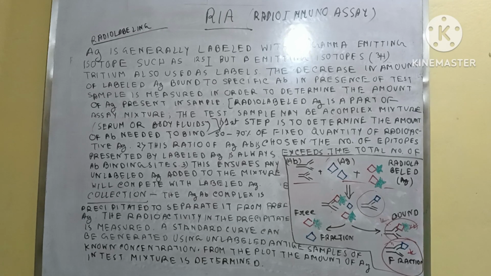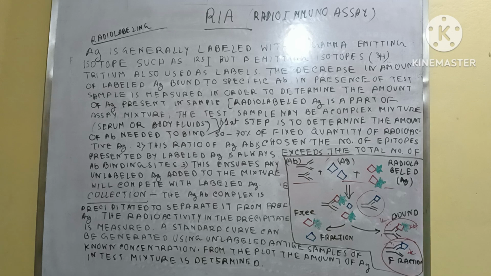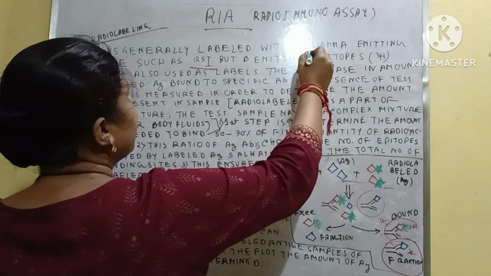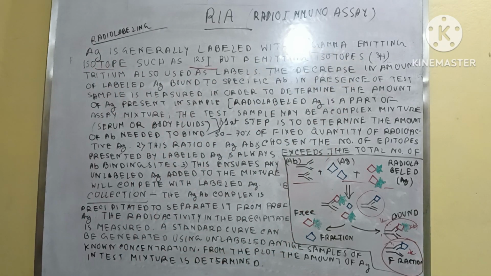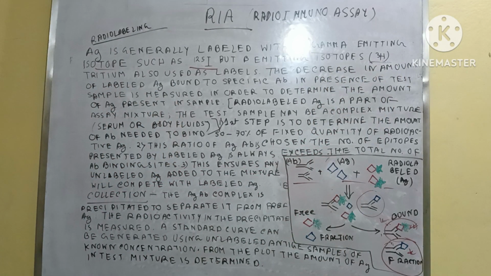Okay. So here the radio labeling and collection, the two processes, are described. Generally, what kind of isotopes do we use? Isotope, not element. Generally, we can use for radio labeling of antigen I-125, that is a gamma emitting isotope, and another is 3H, that is the tritium, also used.